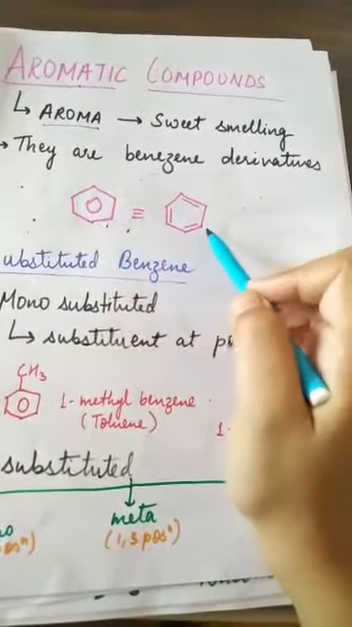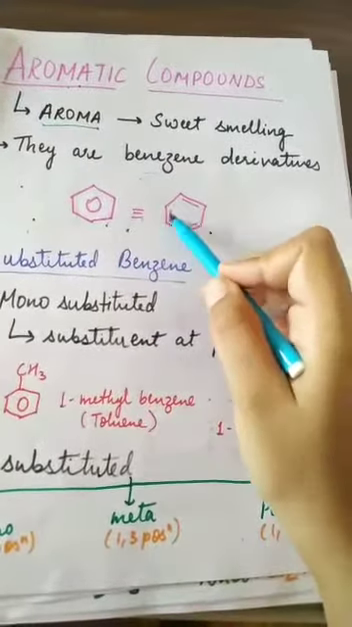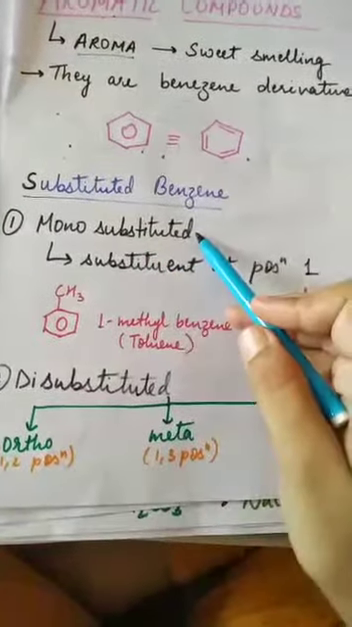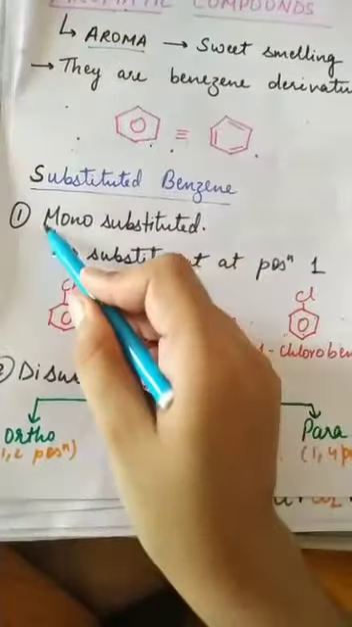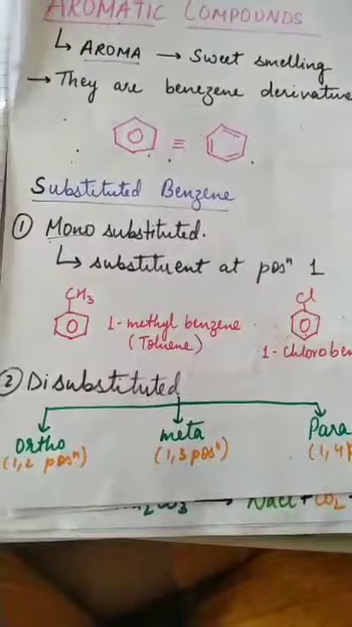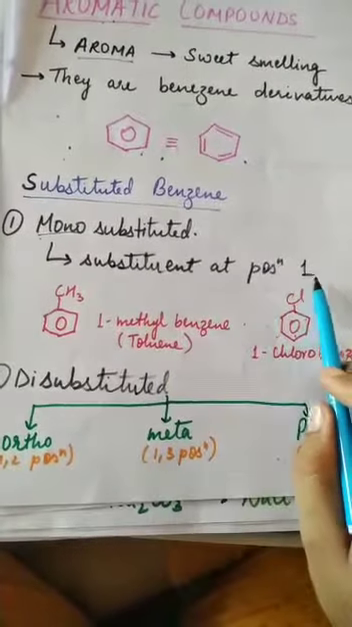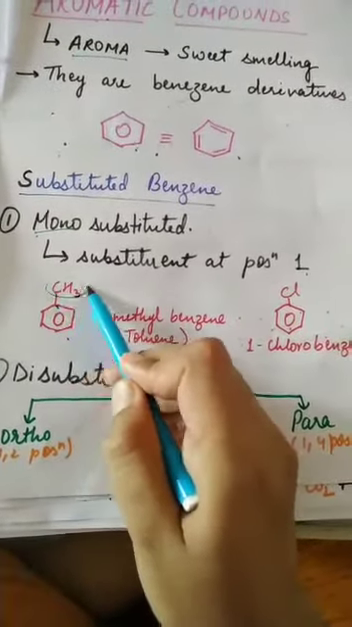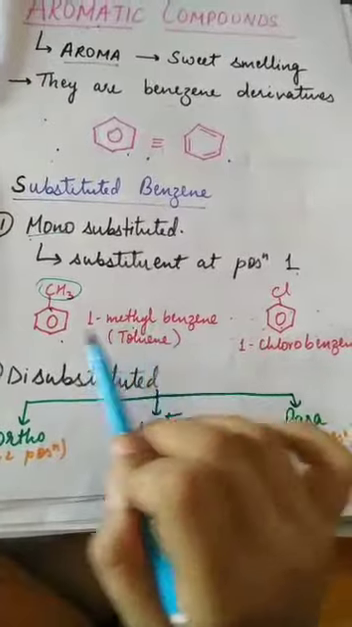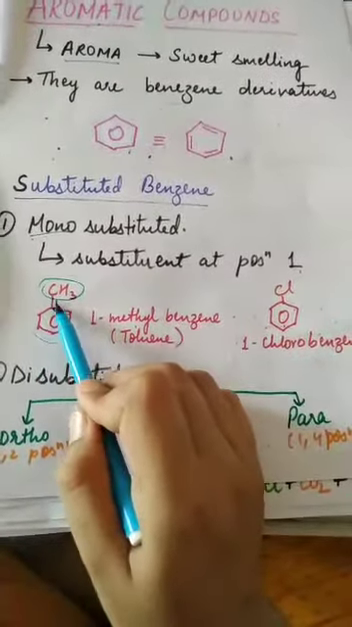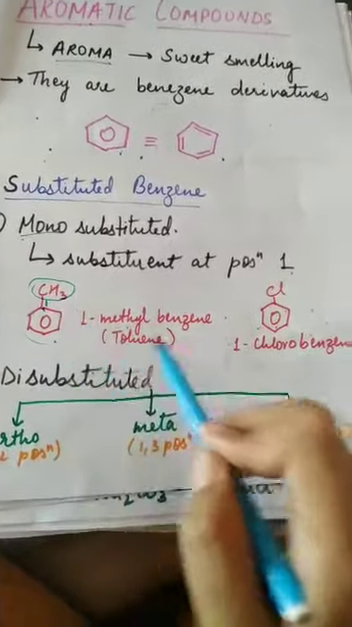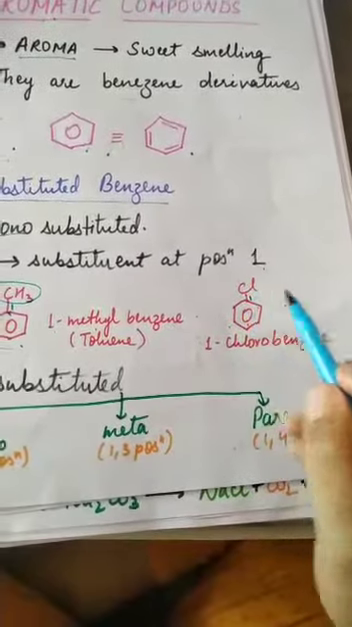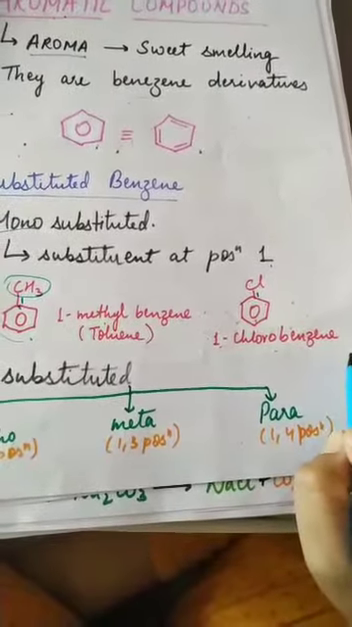You can write it this way, you can write it this way. There are bonds at alternate positions. Now the substituted benzenes: first is mono substituted. Mono means 1. You already know mono means 1. And substituted, only one substitution is present, at position 1. For example, this is a benzene ring and at one position only this methyl group is attached. So it will be 1 methyl benzene. Similarly, at only one position chlorine is attached, so it will be 1 chlorobenzene, right?